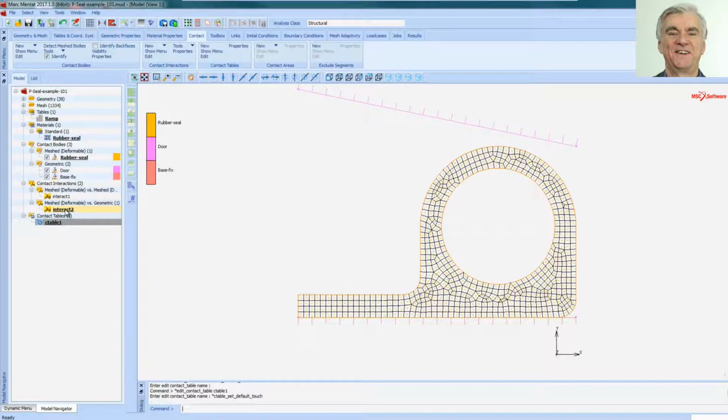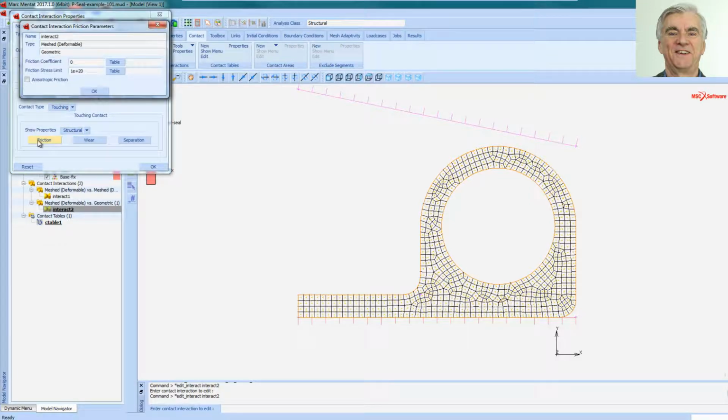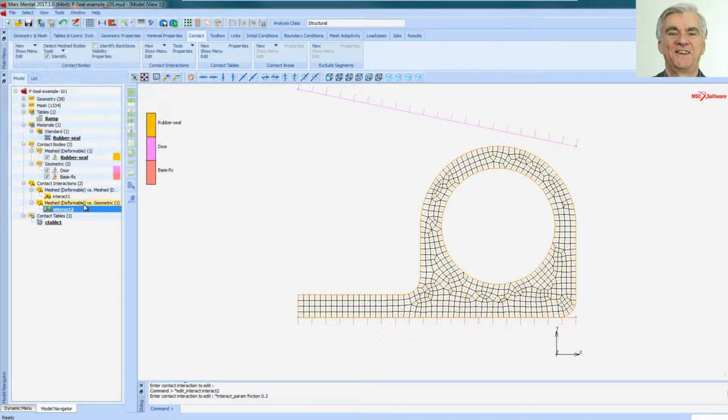And this one, if we open it up, we will see that it is a touching type. And while I've got that open, I'm going to add friction to that. I'm clicking on the friction button there, and I'm going to put in a friction coefficient of 0.2 and say OK to that. OK again. I'm going to then copy interact 2 because I want a glued version.